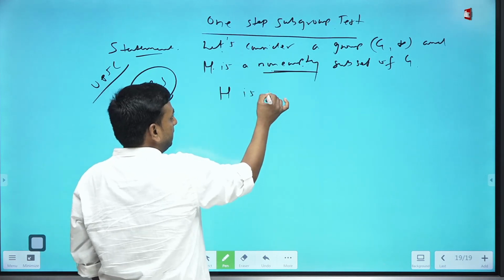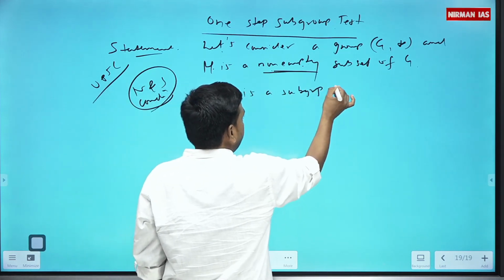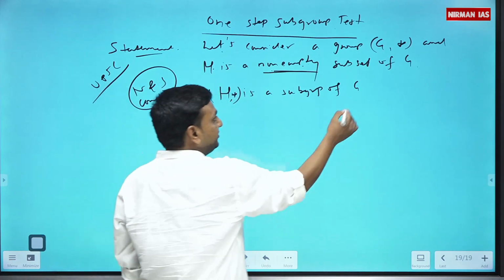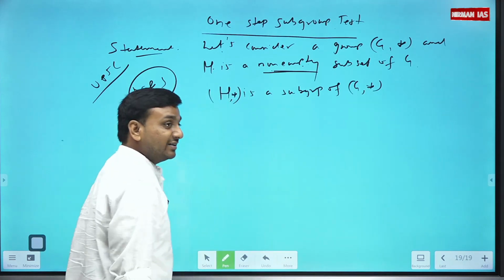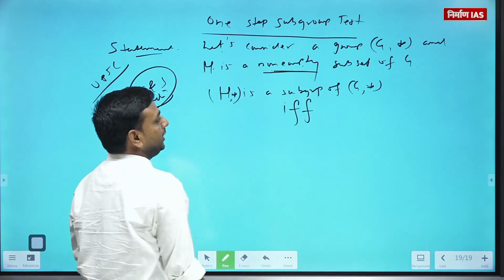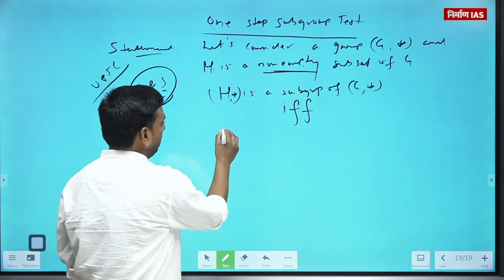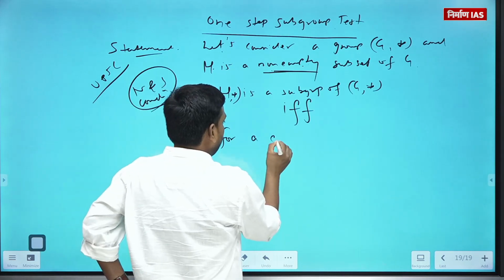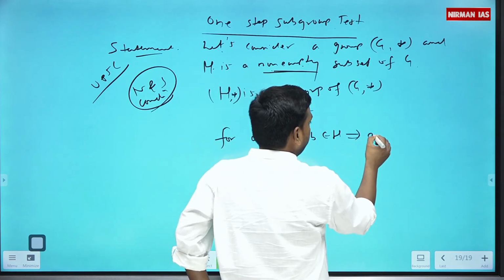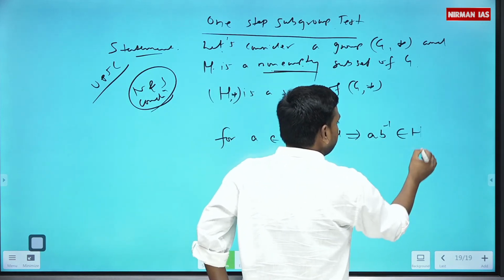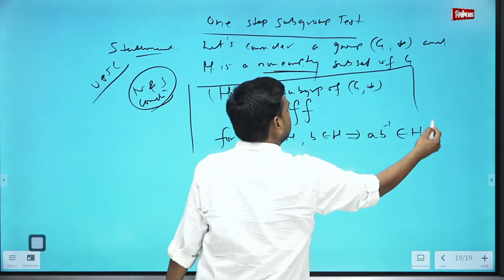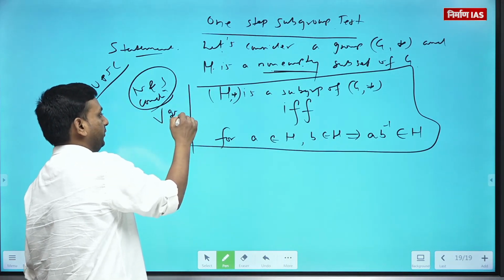H is a subgroup of G, when I say H is a subgroup, means H is an algebraic structure, G is an algebraic structure, if and only if for a belongs to H, b belongs to H, implies a b inverse belongs to H. Please remember this statement, very important for you.